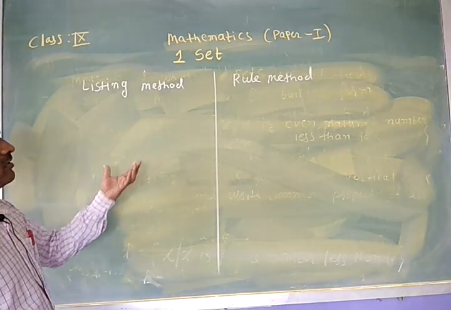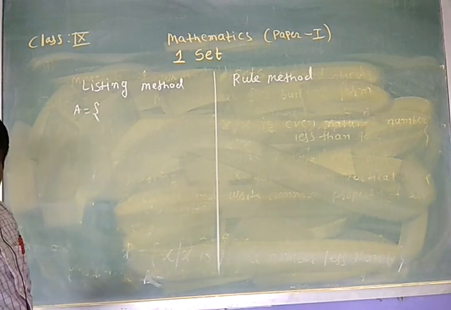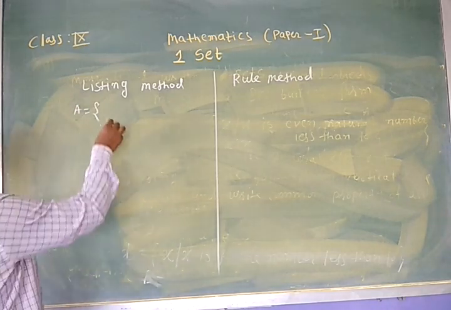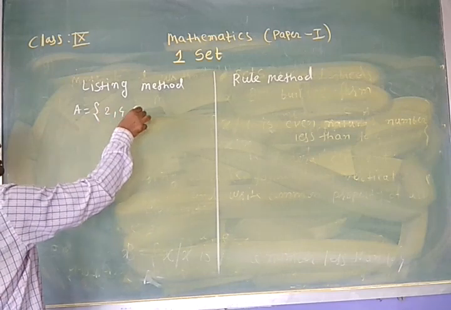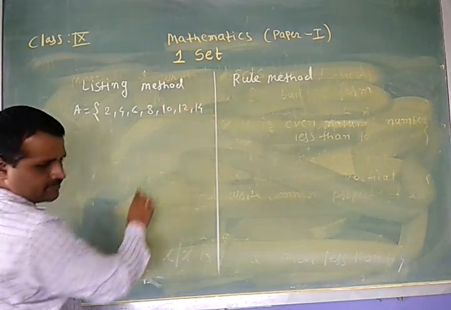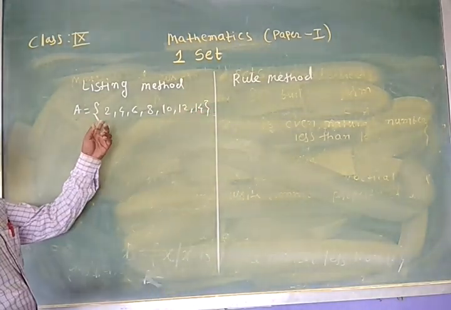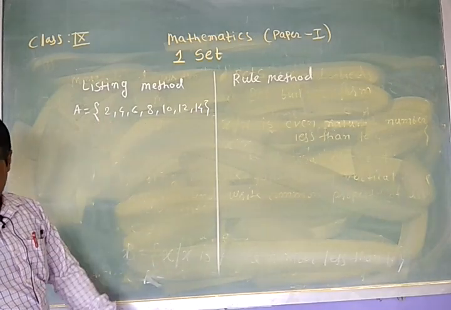First, here A is one set and the set A consists of 2, 4, 6, 8, 10, 12, 14. Then how can you write this set by using the rule method?